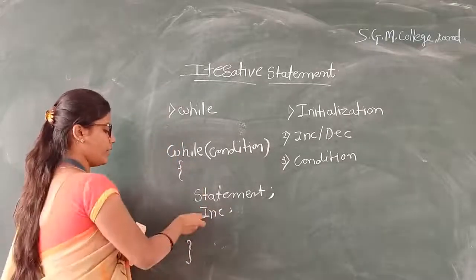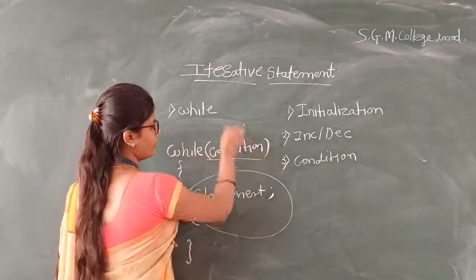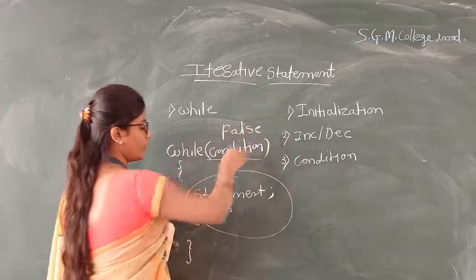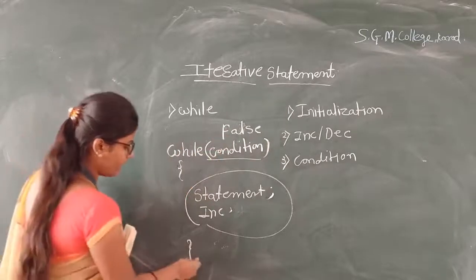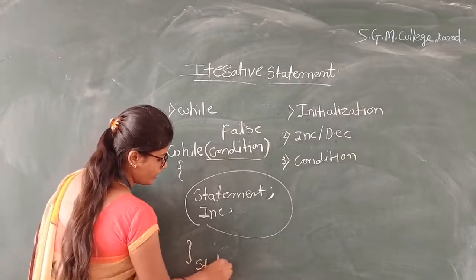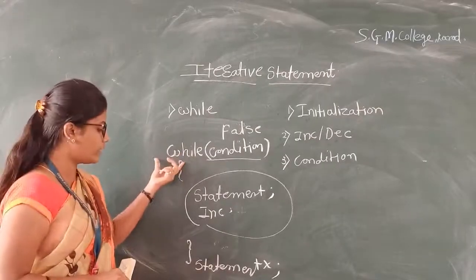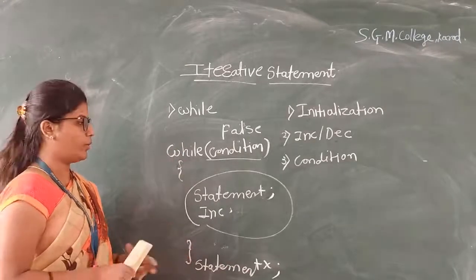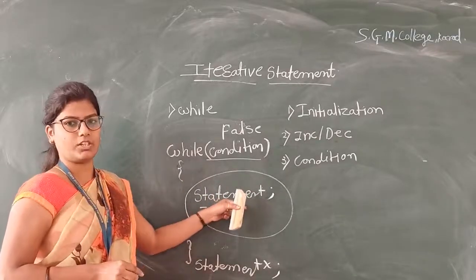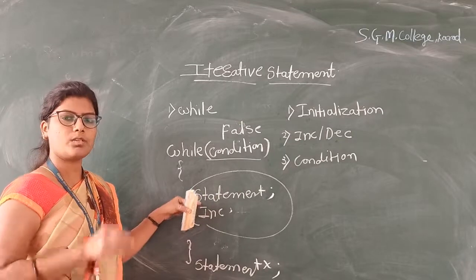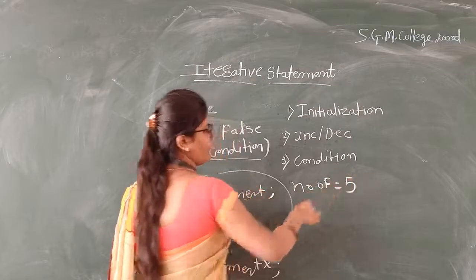This block of statements is executed repeatedly until the condition is false. At the end we write the next statement. This statement is not a part of the while loop; it is written outside the loop. A block of statements executed repeatedly is called an iteration. Suppose this block of statements is executed 5 times, then the number of iterations of this loop is 5.